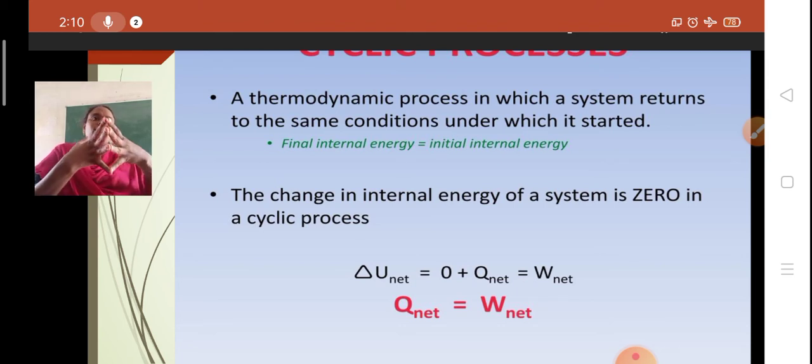One vessel contains a gas and the other is evacuated, and the two vessels are connected by a stop cock. Whenever the stop cock is suddenly opened, the gas in the first vessel rushes into the evacuated vessel and expands freely.